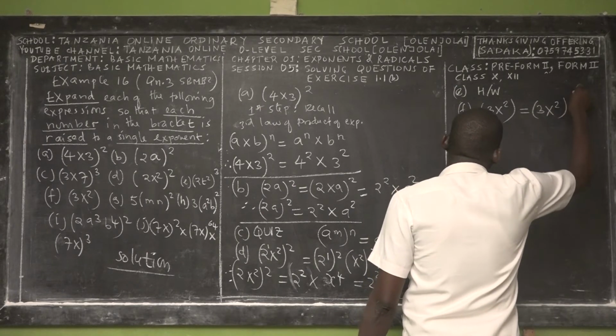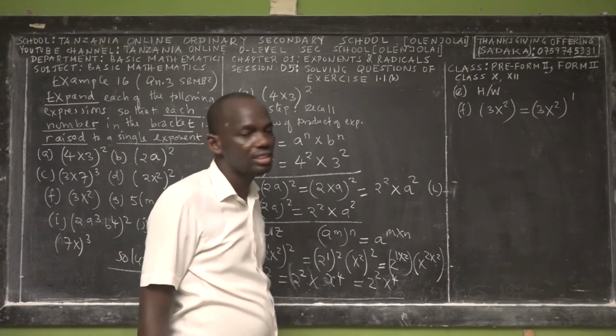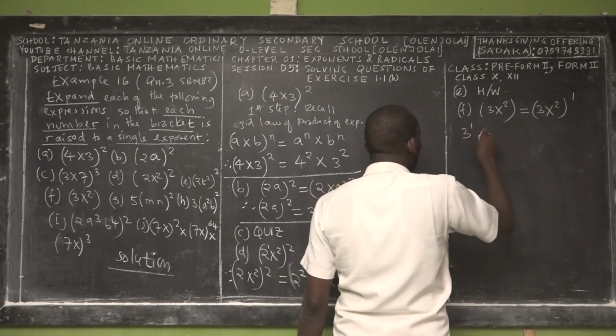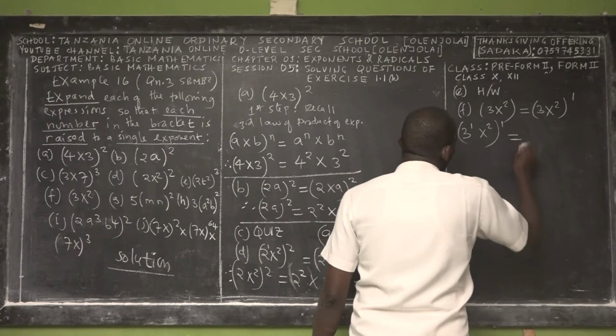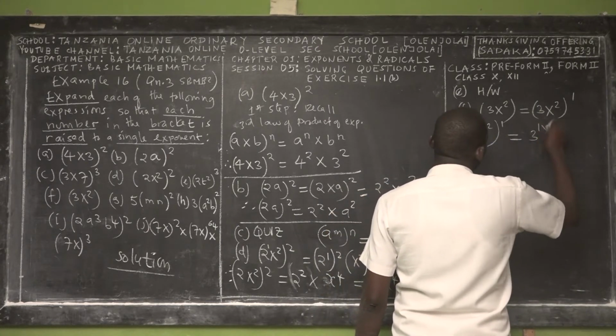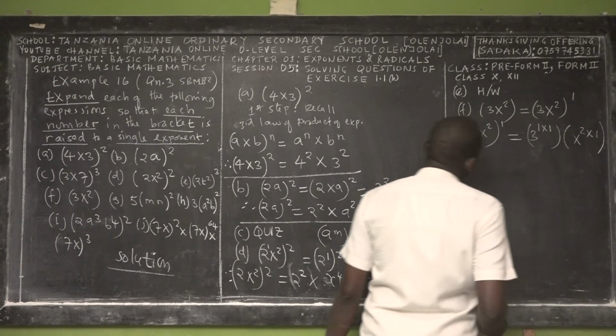Then this one is power 1. So the exponent is there. Remember also this 3 is power 1, and x squared is power 1. If you apply the laws, 3 to the 1 times 1, then multiply by x, 2 times 1, right?